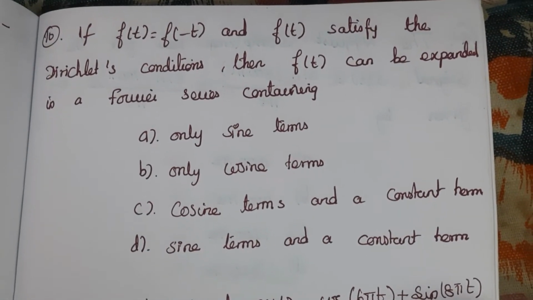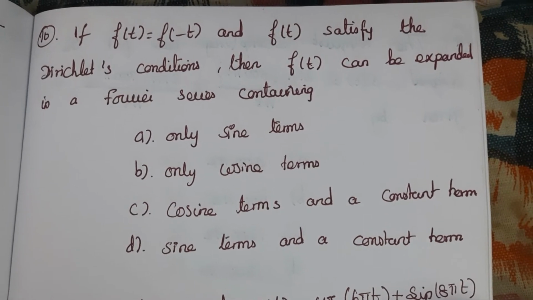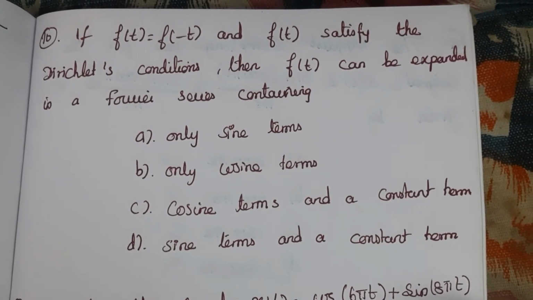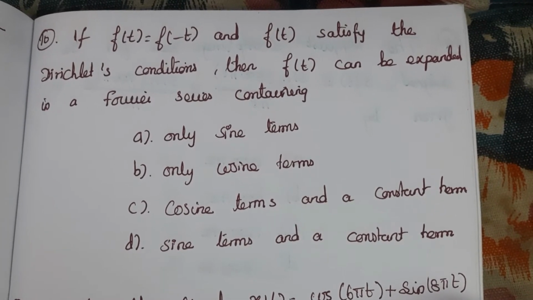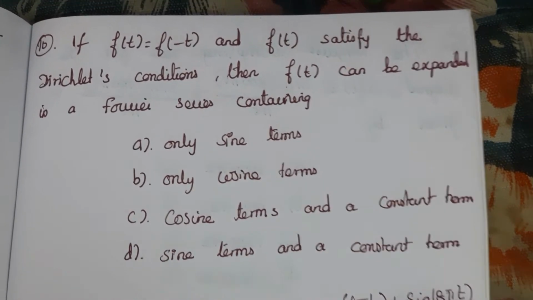10th question, if f of t is equal to f of minus t and f of t satisfy the Dirichlet condition, then f of t can be expanded in the Fourier series containing. Find the correct one.